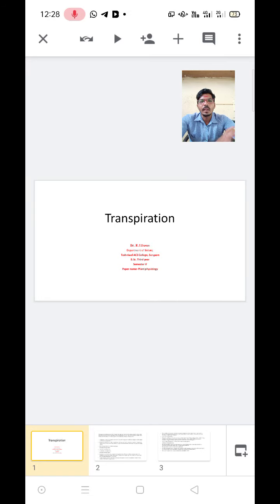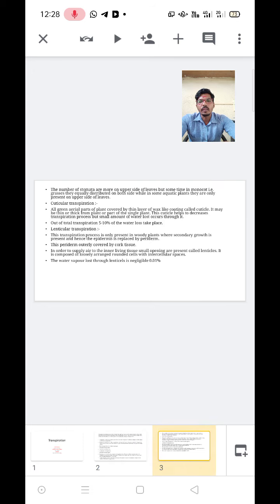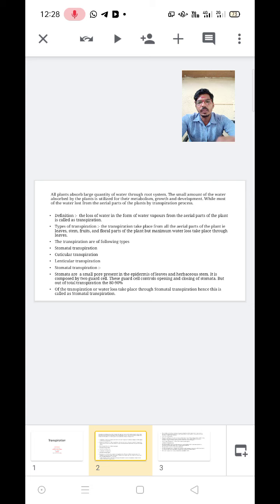Today we will see the next lesson, transpiration. What is transpiration? Which types of transpiration are found? Three types of transpiration we will discuss today.